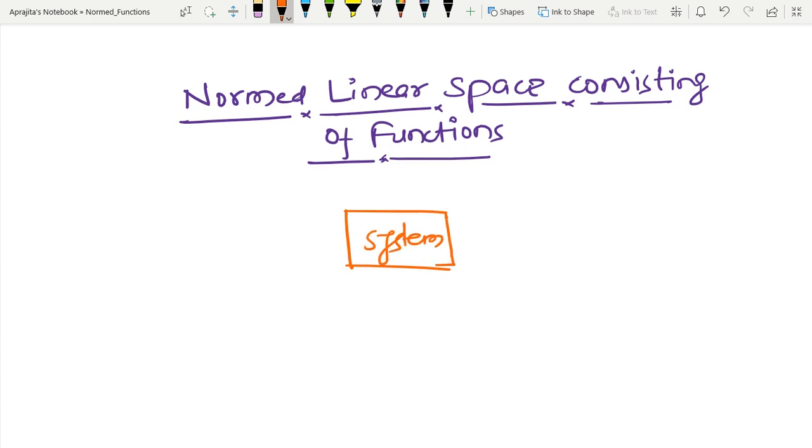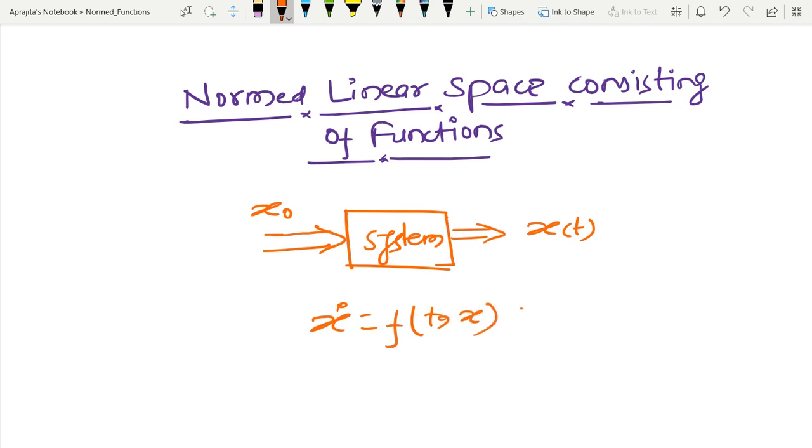system, and what we have seen is that if I provide some kind of input, an initial condition x0, and after that my output is x(t), and this class of system I am telling that x dot equal to f(t, x), where x belongs to R^n.